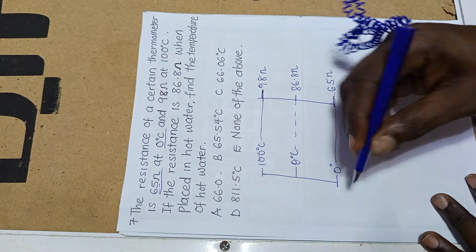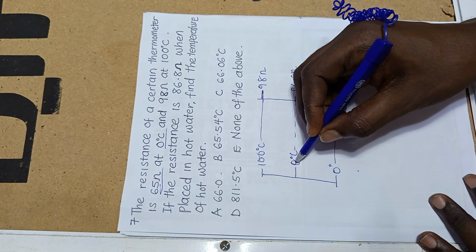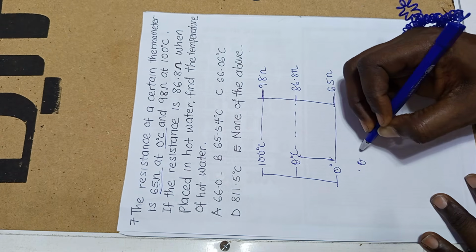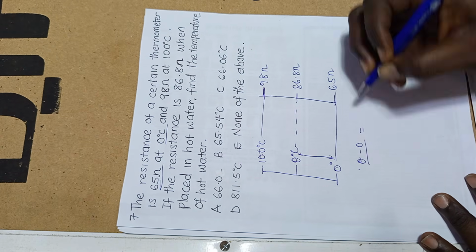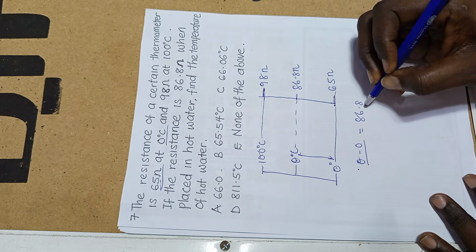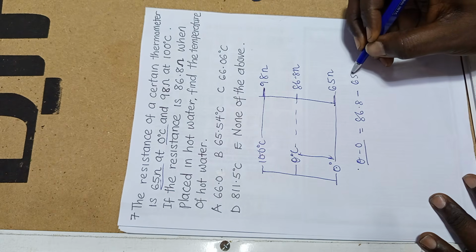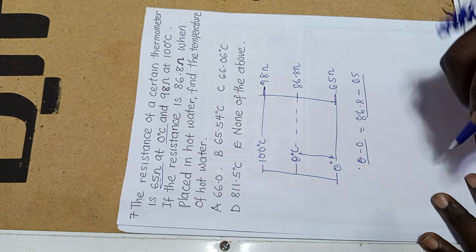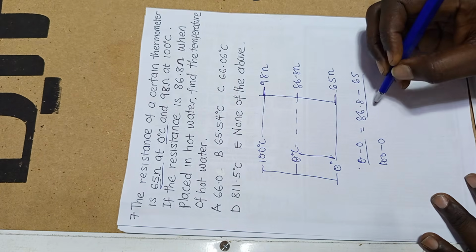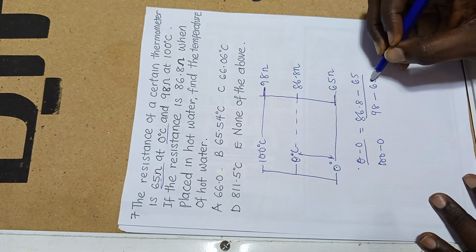So let's do a comparison. Theta minus 0 over 100 minus 0 is equal to 86.8 minus 65 over 98 minus 65.